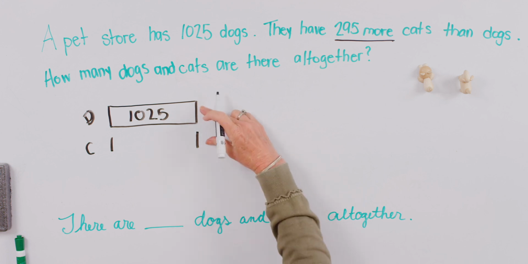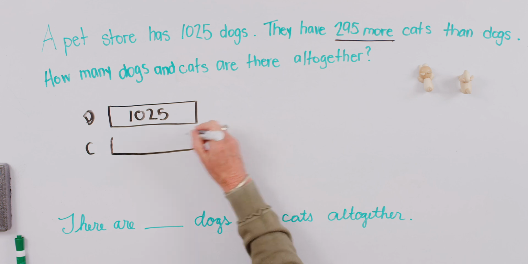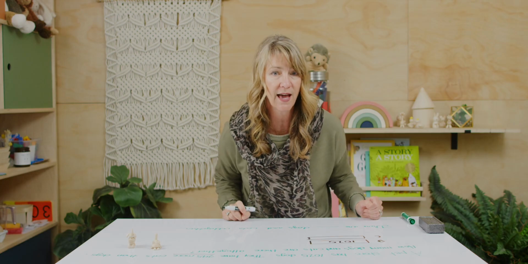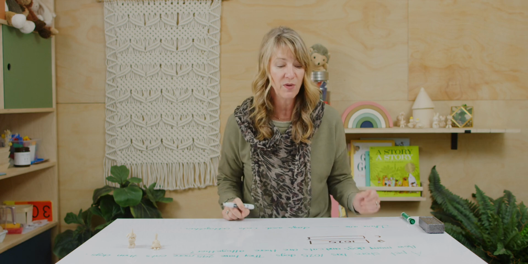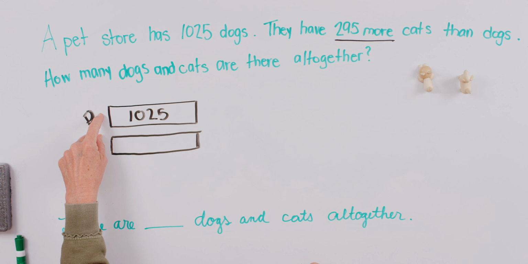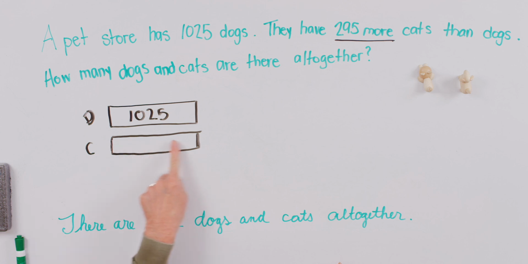So we can start off our problem with bars that are equal size, equal shape, and equal value. Teachers and students, will you say that with me again? We're going to start off because we have a comparison problem with bars that are equal size, equal shape, and equal value. Will you put little words, size, shape, value, when I say it like that? Yeah. So I know that the total in this part of my cat bar is also 1,025.